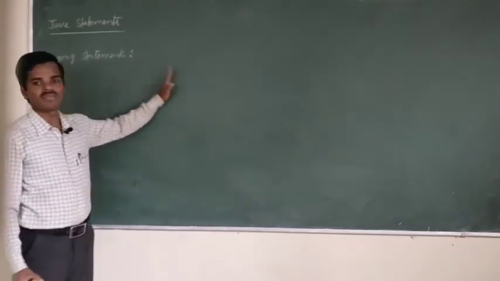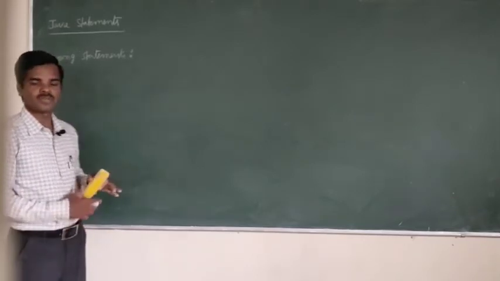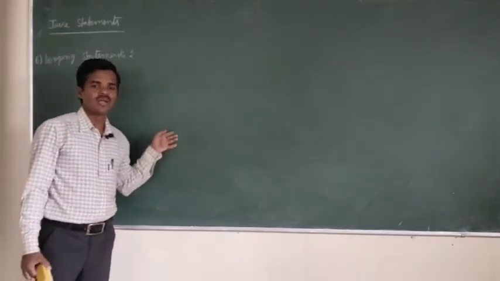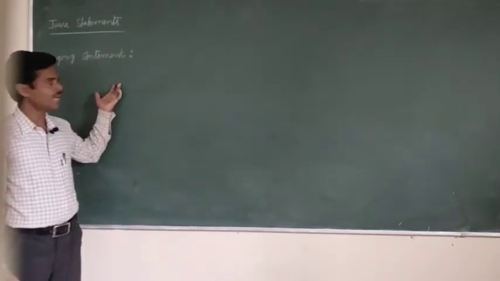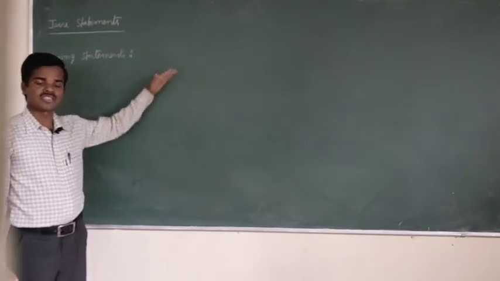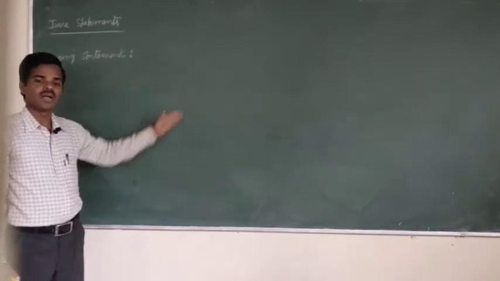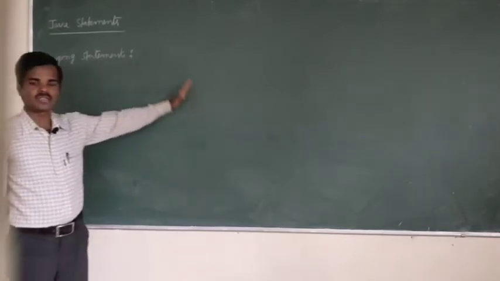Once the condition gets false, the loop terminates. Understood? If you want to execute the same set of statements repeatedly, then you use loops. You have already studied this in other languages.